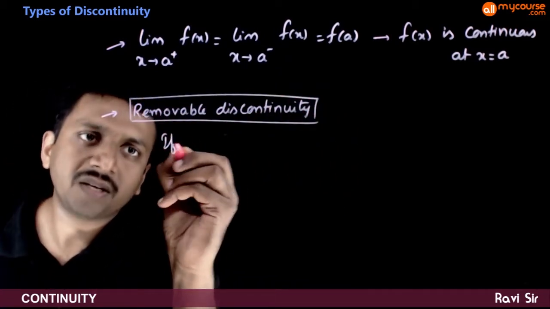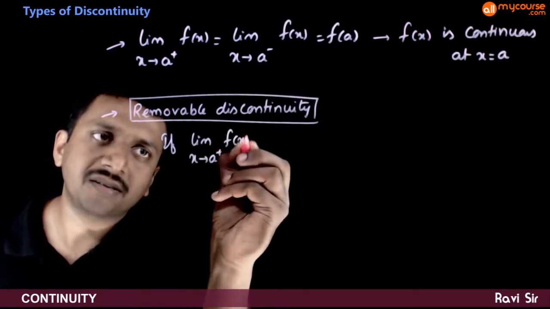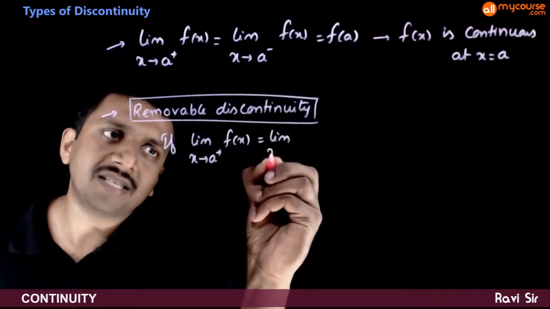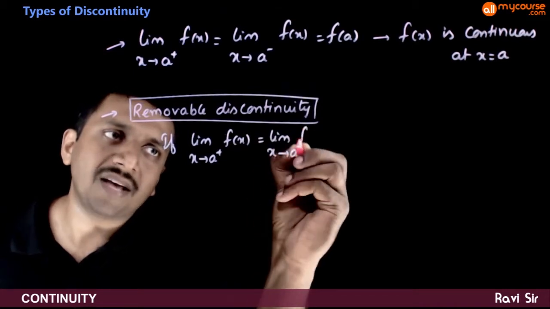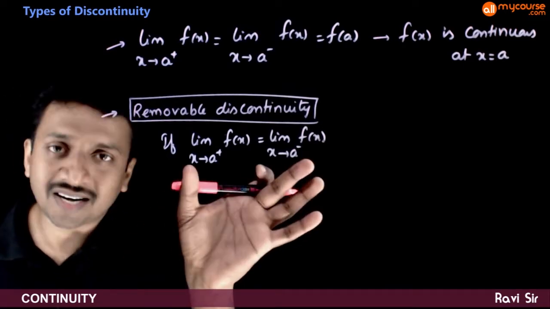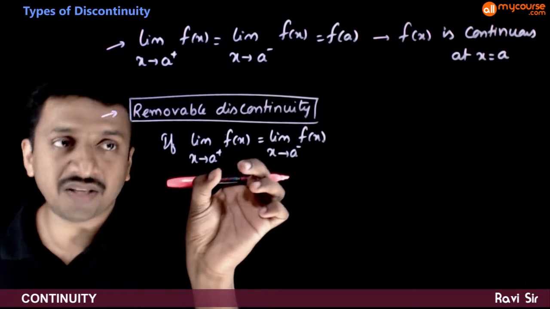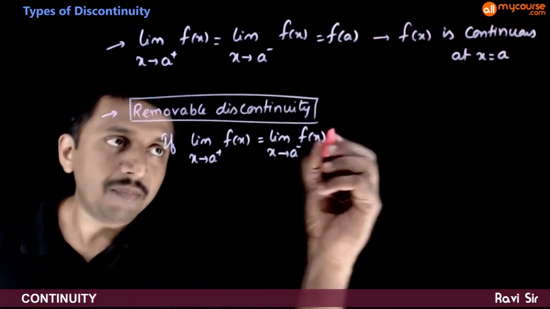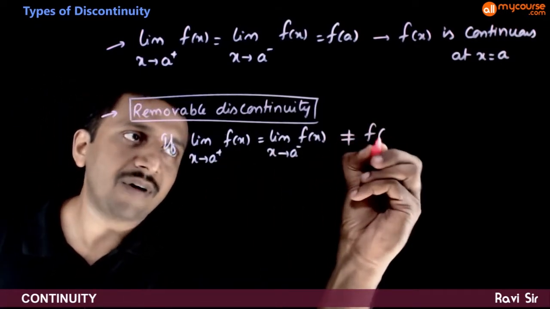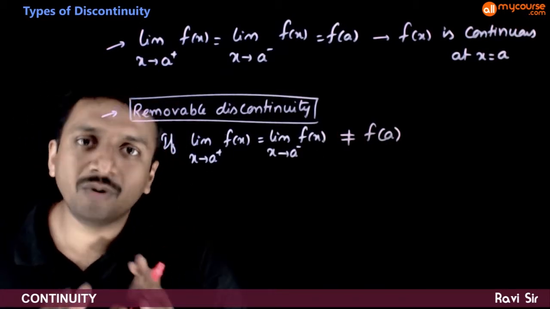If limit x tends to a plus f of x is same as limit x tends to a minus f of x, that is the right limit and left limit are same, that means the limit exists for this function at x is equal to a. But if this is not equal to the functional value at a, we say that you have a removable discontinuity for this function.